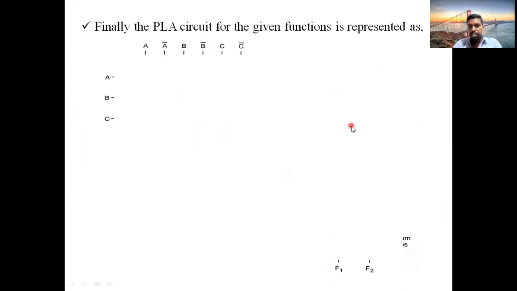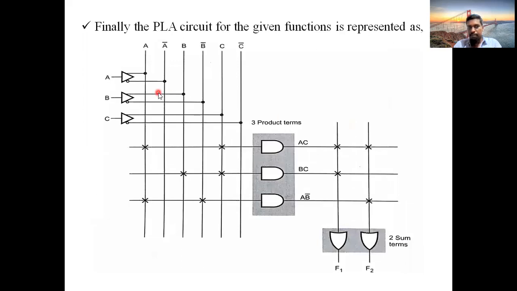Now, the final diagram. Draw this diagram neatly. First, take the input buffers as per the block diagram. These input buffers are linked with the AND matrix, which is a group of AND gates. Again, these are connected to the OR matrix, a group of OR gates, and then you will get the output buffer.